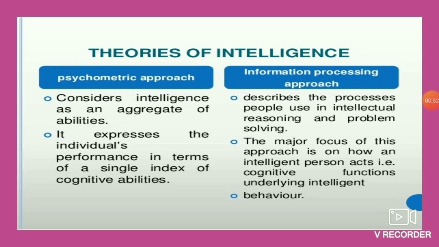The second difference in the two approaches is that the psychometric approach states that intelligence is a single set of abilities, whereas information processing approach expresses intelligence as how an intelligent person acts. Here, in information processing approach, the basic focus is on how an intelligent person acts, and in psychometric approach the basic focus is on the single set of abilities. So these are the basic two differences.